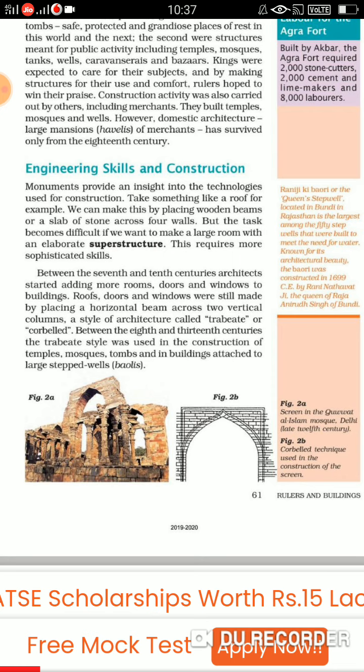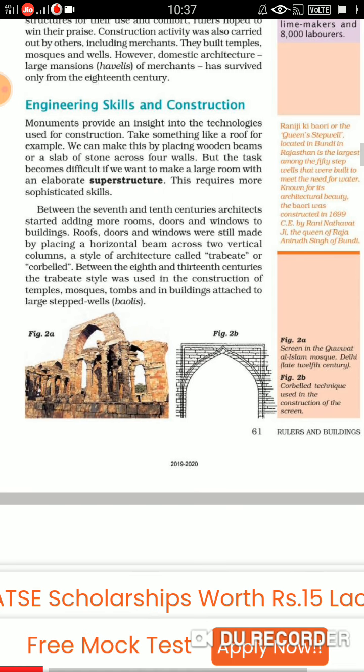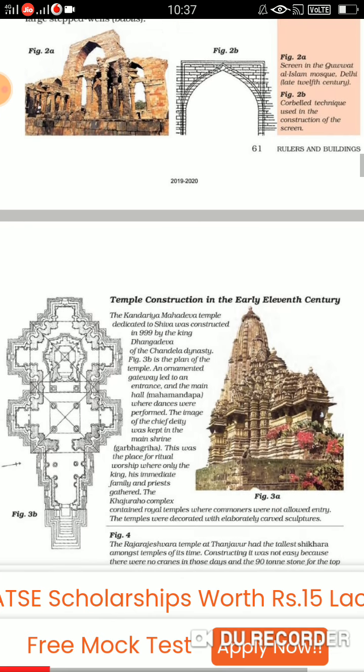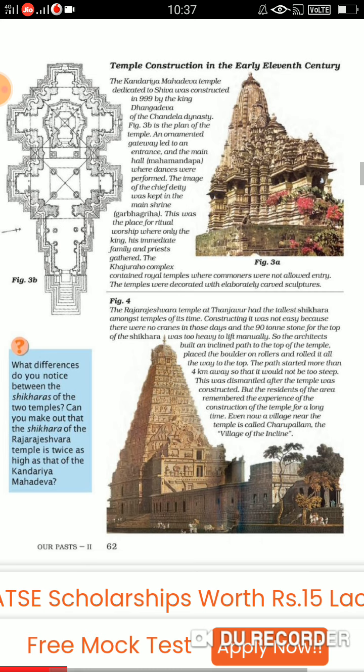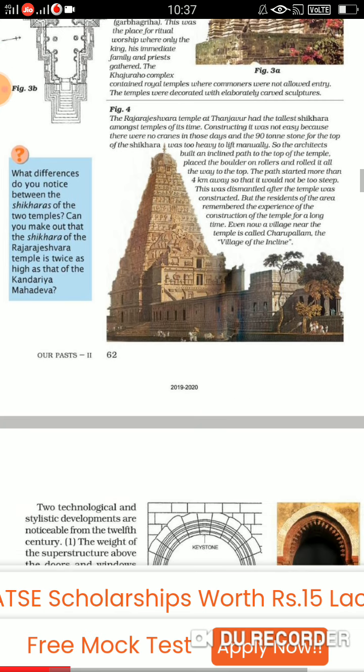So the first architectural style was Trabeate or the Corbelled style. So the figure 2b you can see. This is the Trabeate style. Fine. Then we talked about the Khandaria Mahadeva temple, and then we talked about the Raja Rajeshwara temple.